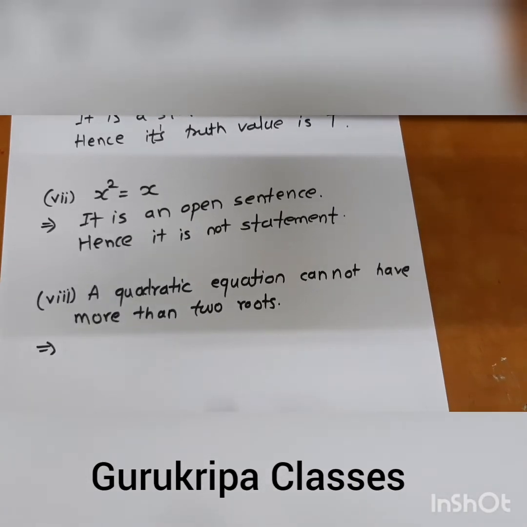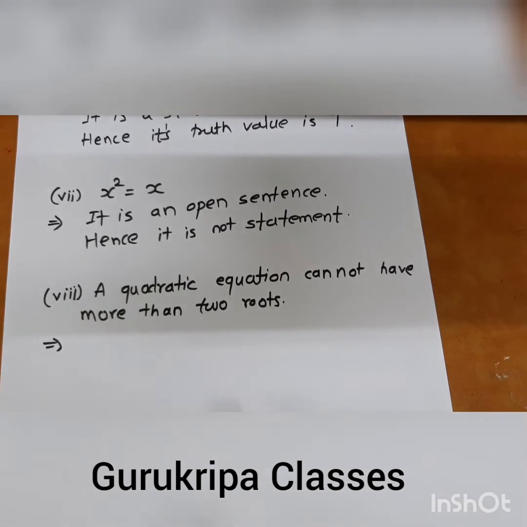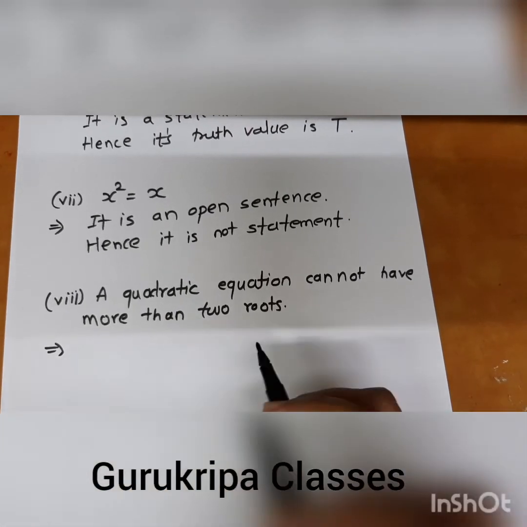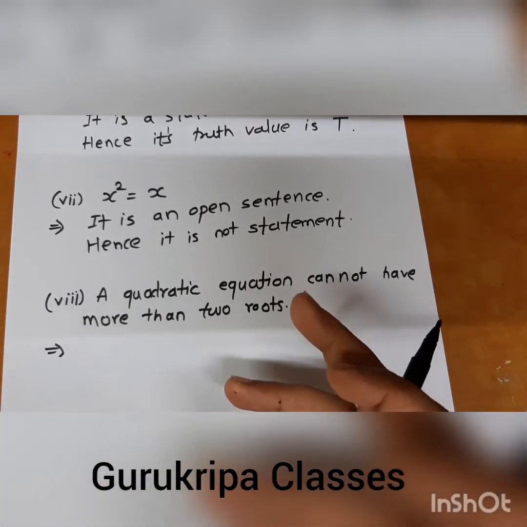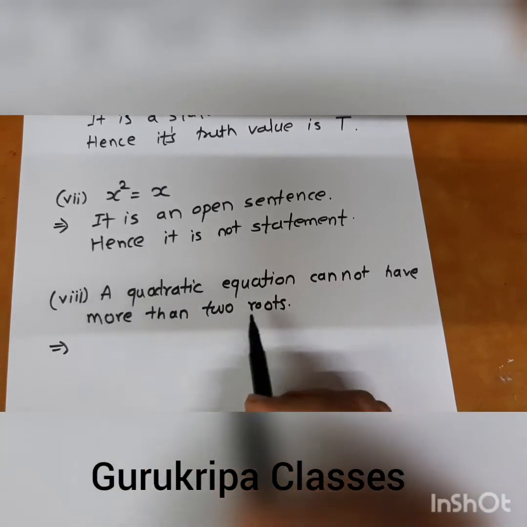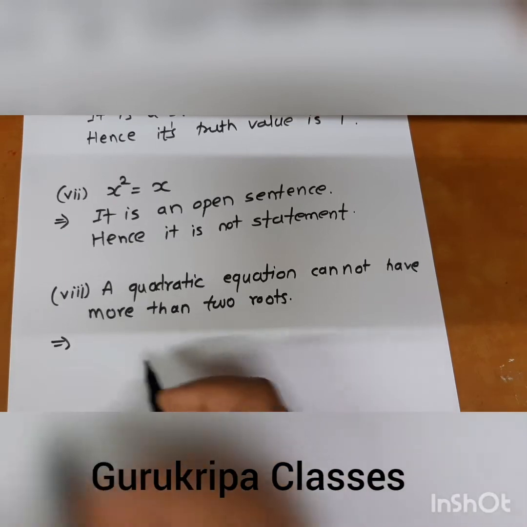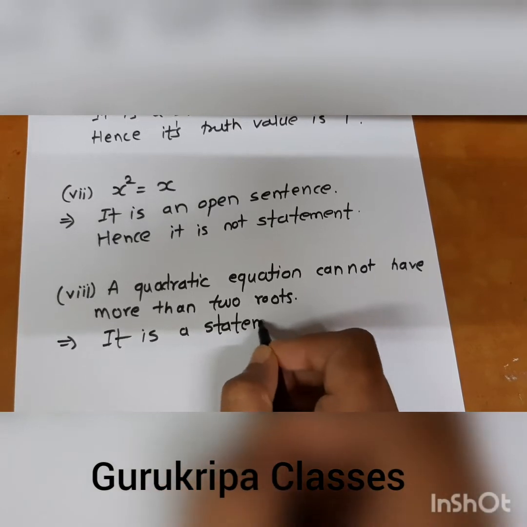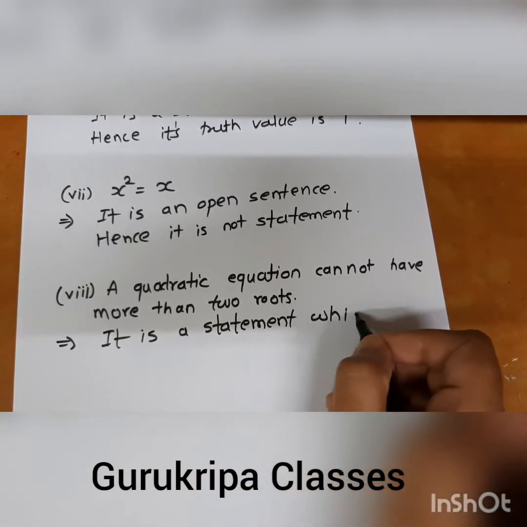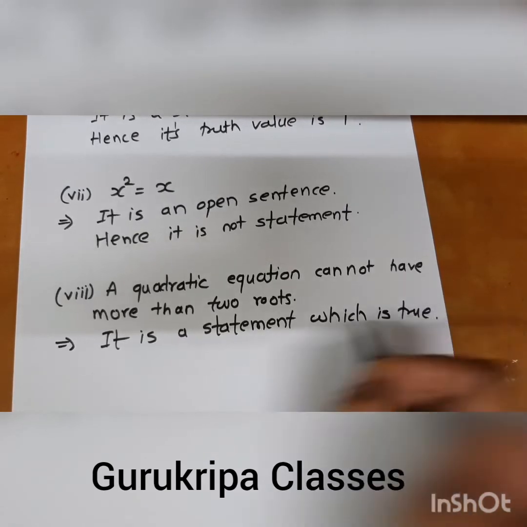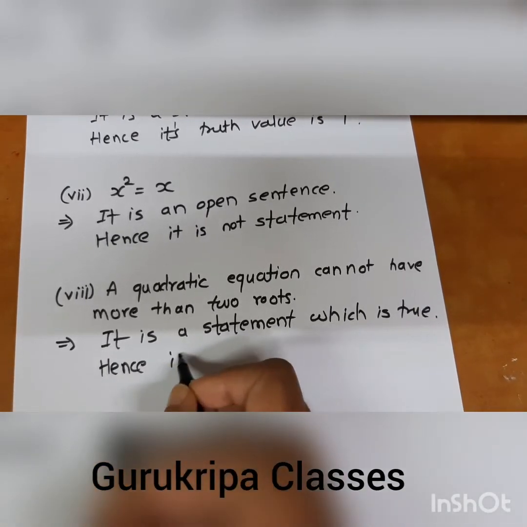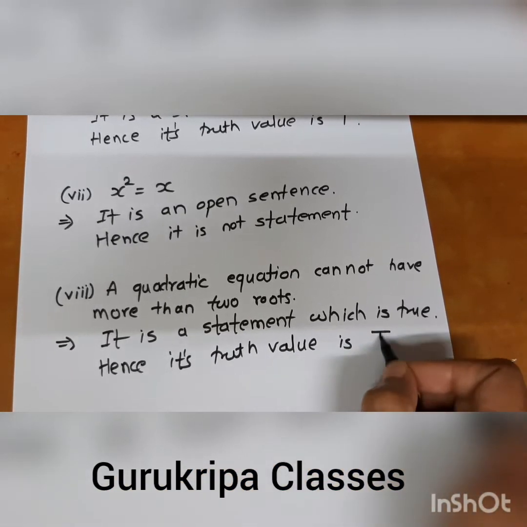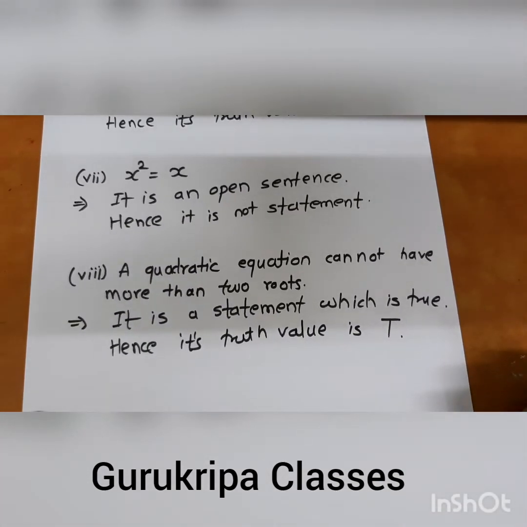Next example: a quadratic equation cannot have more than two roots. We know the quadratic equation, you already learned in 10th standard, and it always has two factors and so two solutions, which means it has two roots. So it cannot have more than two roots, right? So it is a statement which is true. Hence its truth value is capital T.